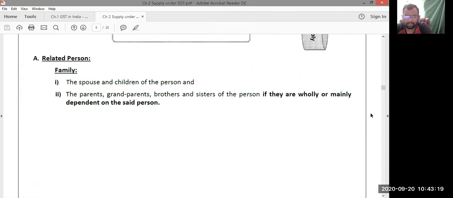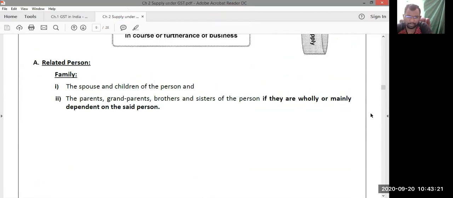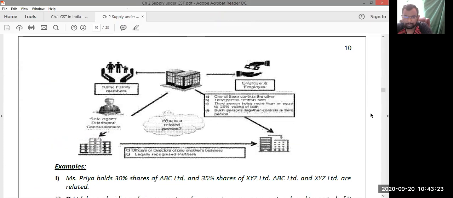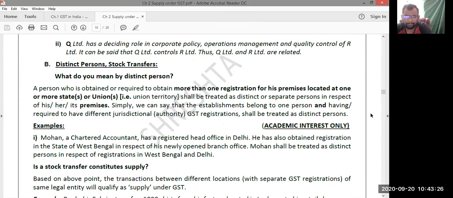And you can see the example of the definition of the related person, and the diagram explains it clearly. And then distinct persons, just now we have seen, and any stock transfers happening between distinct persons. Example cheppukunnam manam, branch 1 branch 2 there is a stock transfer. Now whether this stock transfer amounts to supply liable to GST, answer is yes. Though the consideration factor is missing out, still it amounts to supply.